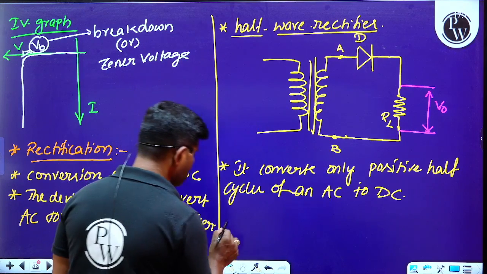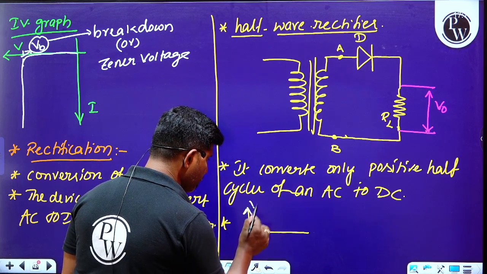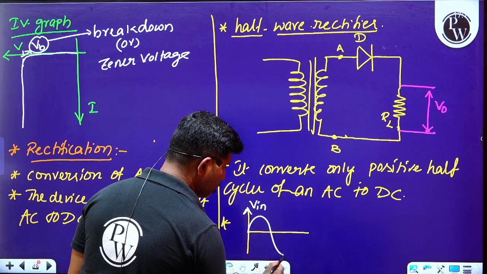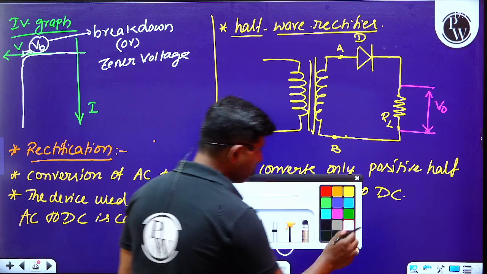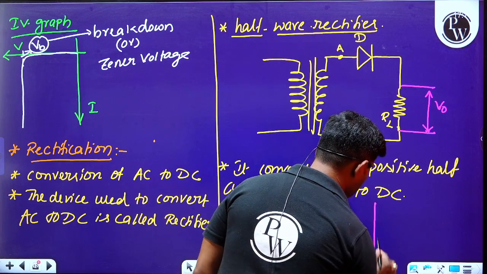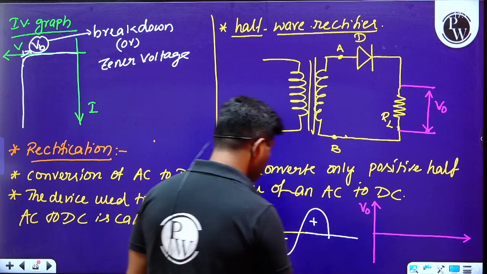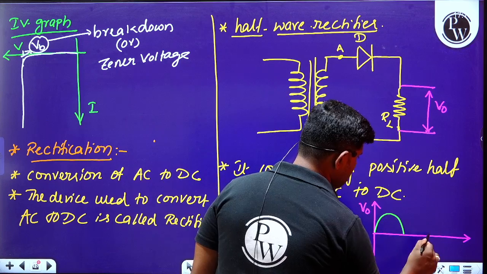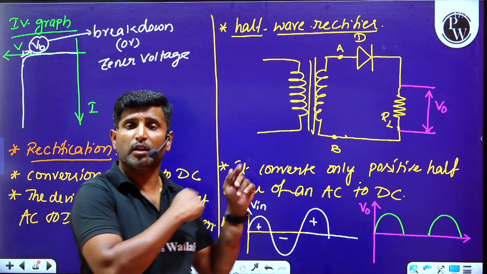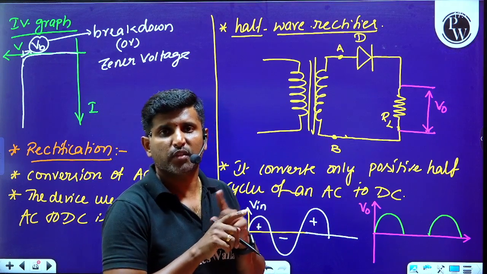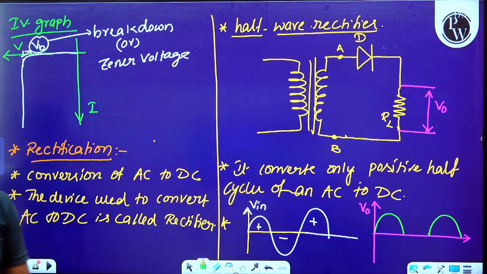So please observe this. Whenever we observe the input and output waveforms from here, in the input voltage there will be a positive half cycle and negative half cycle, like this: positive, negative, positive. Whenever we move on to the output voltage, there will be only positive half cycles. Positive half cycles will get converted into DC. That means negative half cycles cannot be converted into DC with the help of a half wave rectifier.